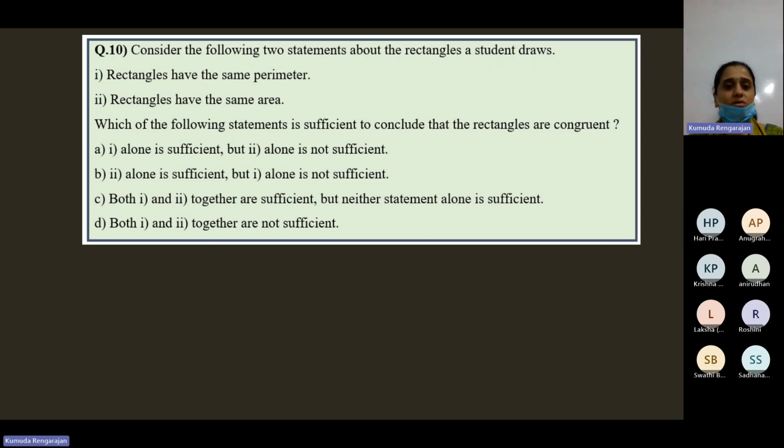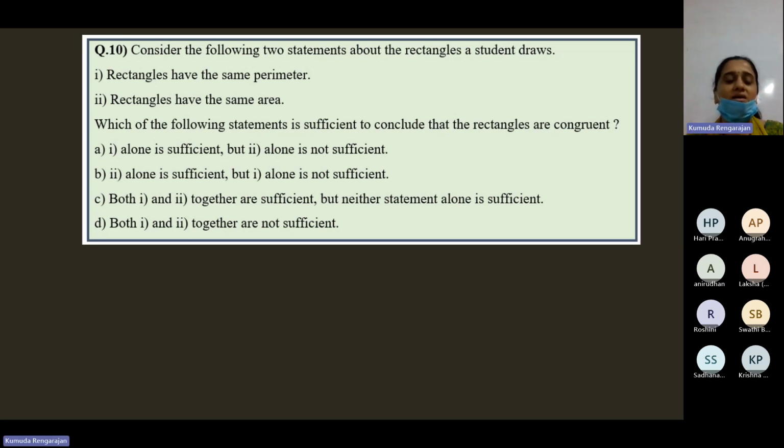Based on the rectangles that the student has drawn, he or she makes these 2 statements. What statements? The rectangles have the same perimeter. The rectangles have the same area.